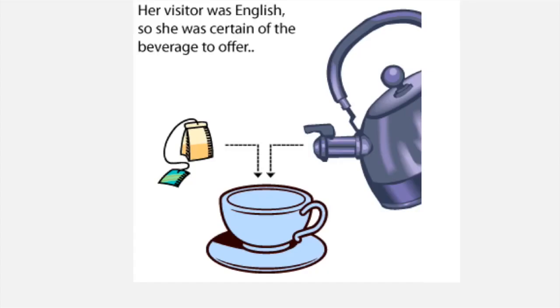Her visitor was English, so she was certain of the beverage to offer. This assumes that all English people like tea. Even if most English people like tea, you can't assume that every single English person you meet loves tea.